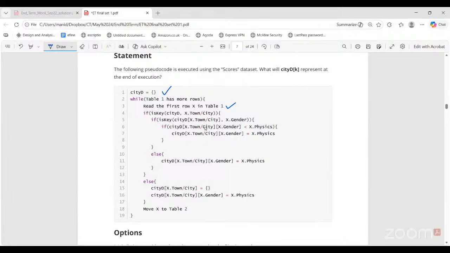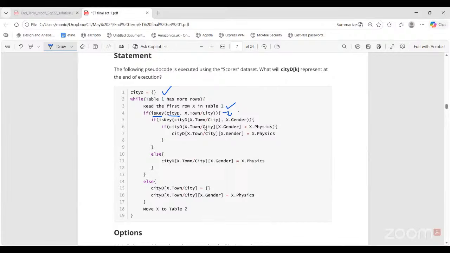If is key CTD, X town city, so the first card you have picked, you check whether the city town mentioned in that card is already a key of this CTD dictionary. If it is, is key will give true, so you go to the next nested if.